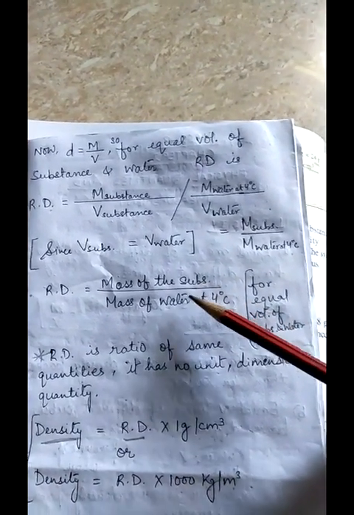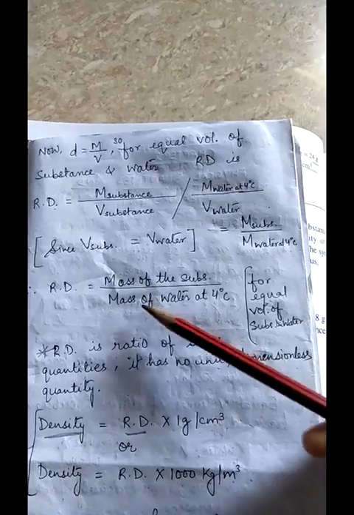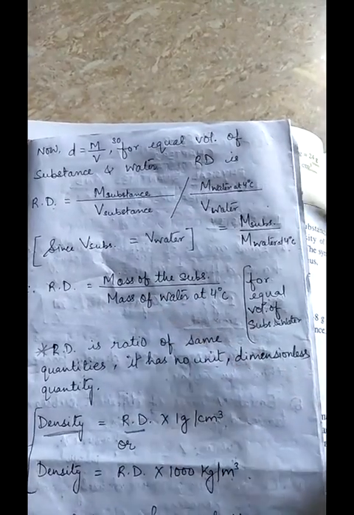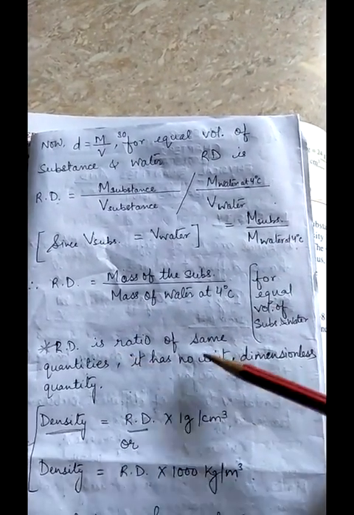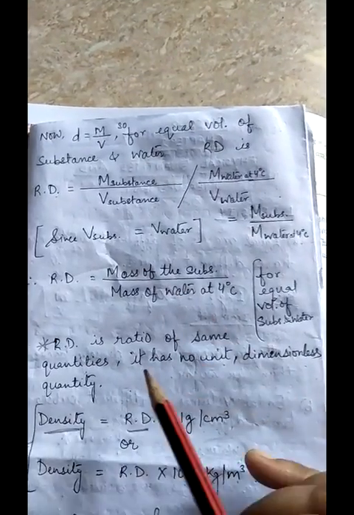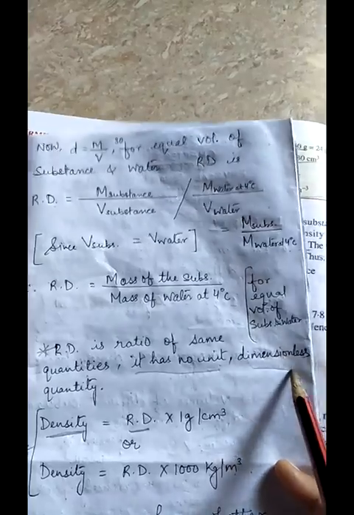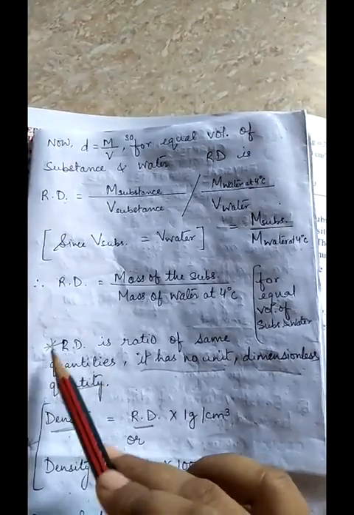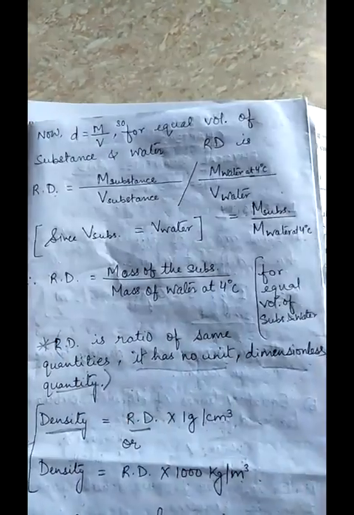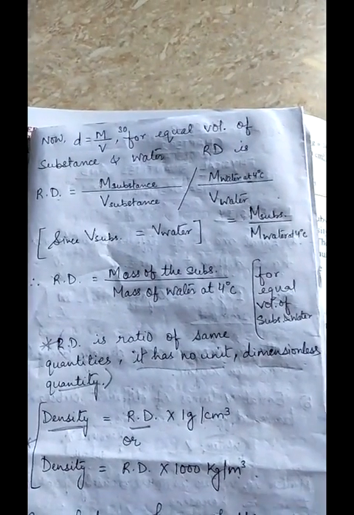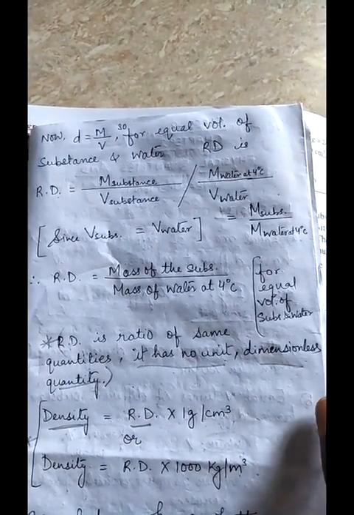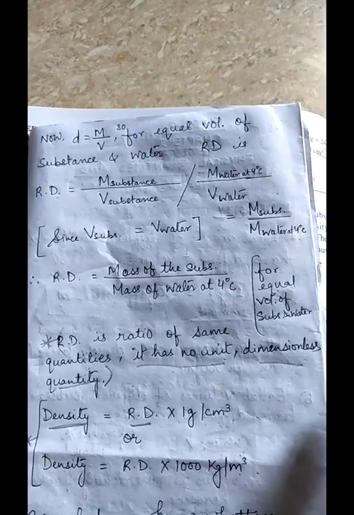Since we are comparing the densities of two substances, it is a ratio of the same quantities. So relative density has no unit, it is a dimensionless quantity. Remember this, children: relative density does not have any unit, since we are comparing two same quantities.